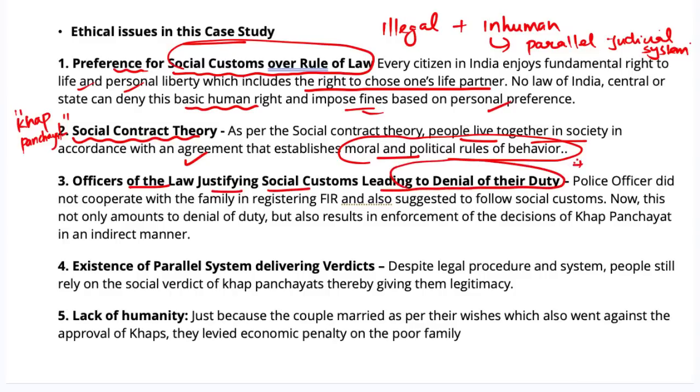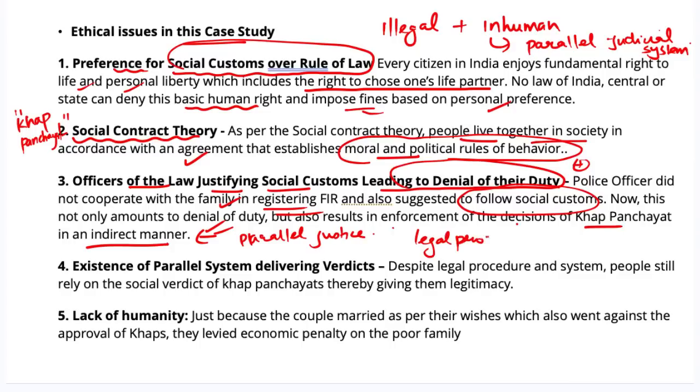Now, there was also a case of denial of duty or conflict of interest in this case. Police officer did not cooperate with family in registering FIR and also on the other hand suggested to follow social customs. Now, this not only amounts to denial of duty but also results in enforcement of decisions of Khap Panchayat in an indirect manner, thereby again promoting the concept of parallel justice. And it also proves that legal process does not have enough weightage when compared to social norms and practices.